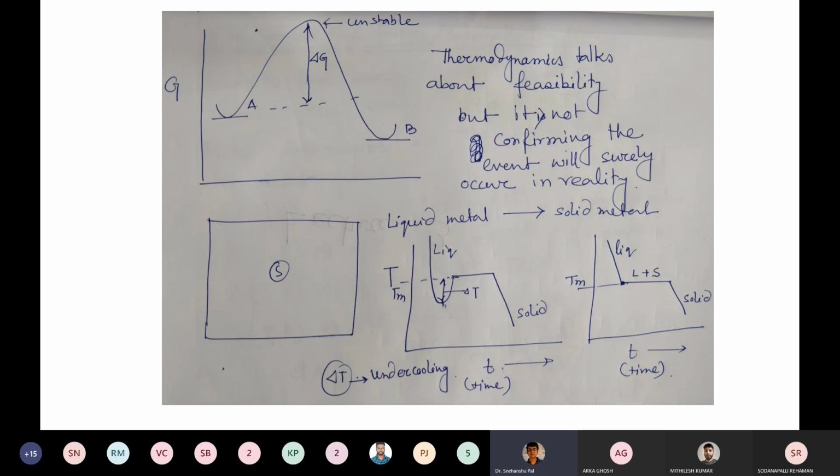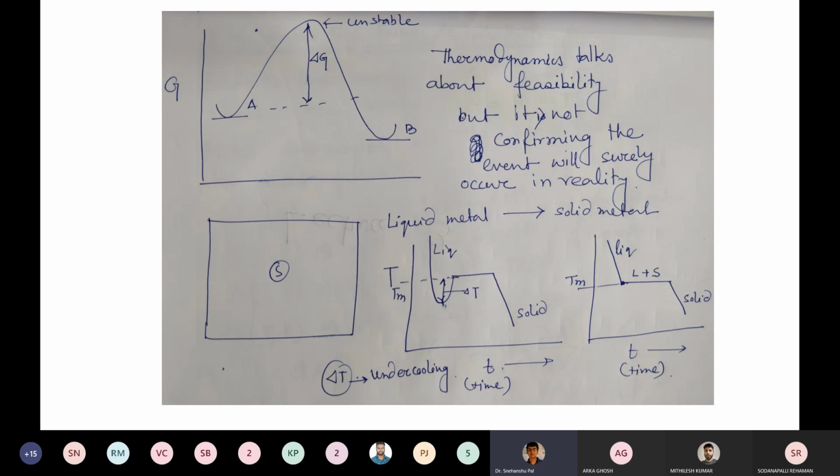Thermodynamics can only tell that if you are going below the melting point, there is a strong chance of formation of the solid state, or the stable state is the solid state, because below the melting point temperature, the solid state has less Gibbs free energy than the liquid state. That's why you are going to get solid as the stable phase,